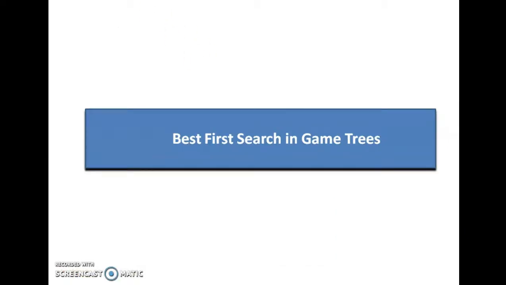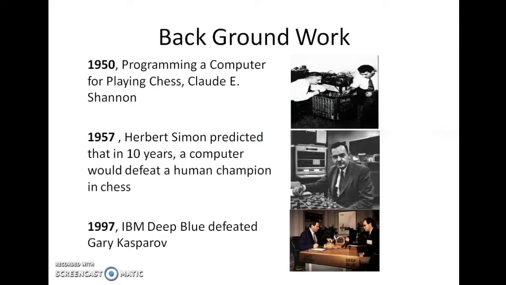Best first search in game trees. The background work in game tree search dates back to the early part of the 20th century. A very famous paper by Shannon in 1950 describes the possible approaches to play a game like chess by machines.